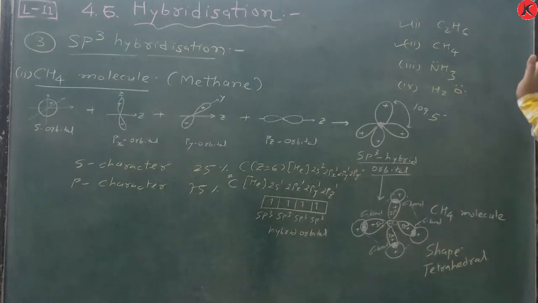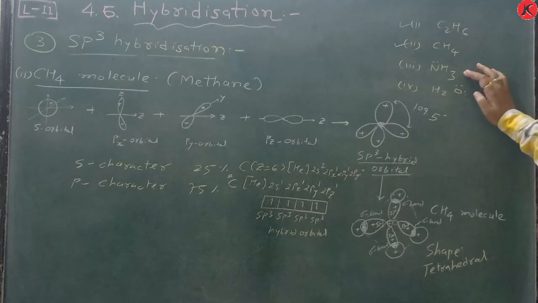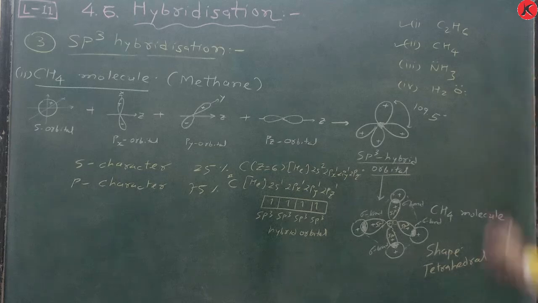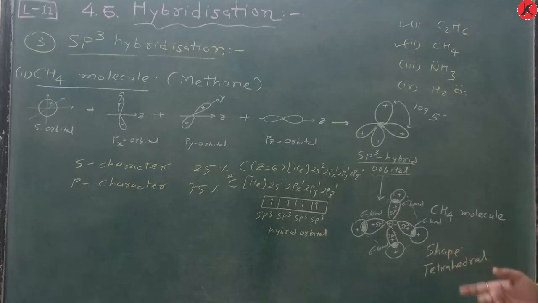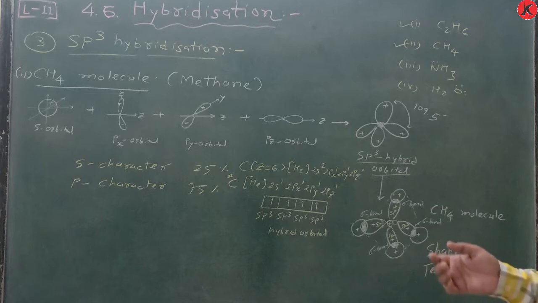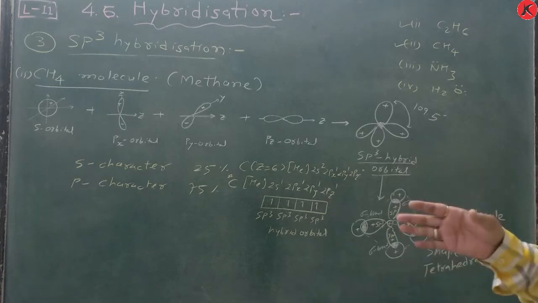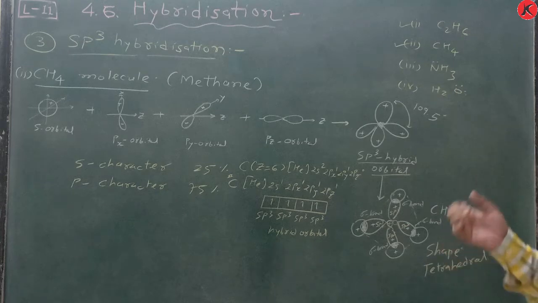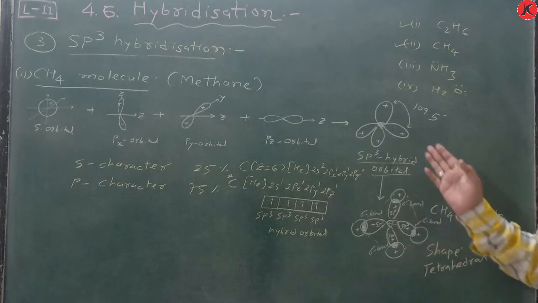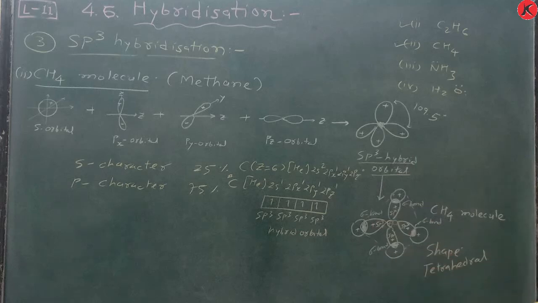Now we move on to the next molecule, that is ammonia, followed by the water molecule, which have the same hybridization. But here, due to the lone pair of electrons, in VSEPR principle, lone pair repulsion is maximum. You know this one, remember it, and write it accordingly. So write down the methane molecule.